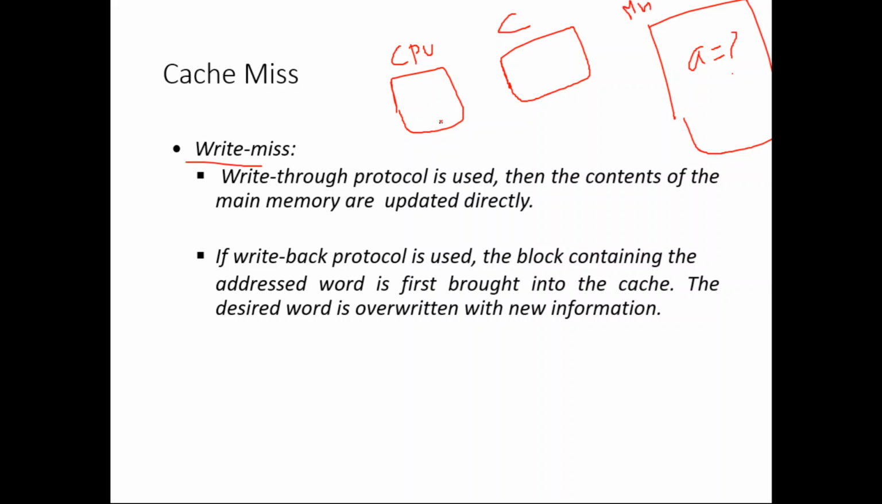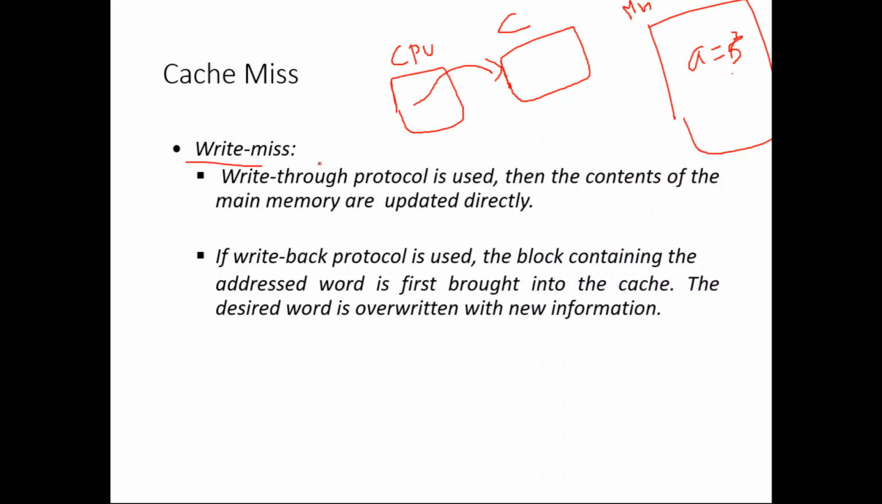Now the CPU wants to update the value of a. Previously a's value is, say, 5, now it wants to make it 10. Again, the memory control unit first checks the cache, whether it is available or not. A is not available, so it becomes a cache miss. The miss happens while performing which operation? The write operation. So we call it a write miss.